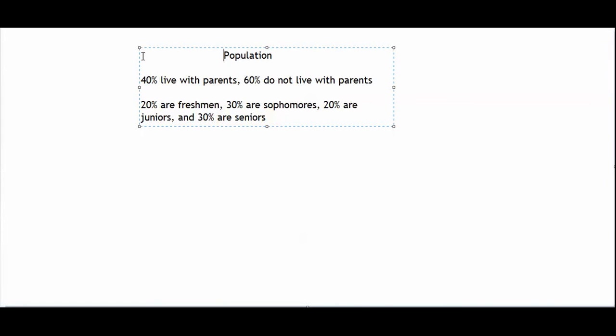If I ended up with that sample of 100 students, then my sample would be perfectly representative. Well, it would be perfectly representative, at least, in terms of living situation and grade level. We haven't checked other types of things like gender to see if gender is representative.